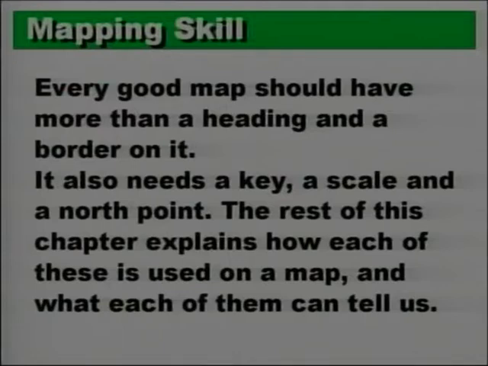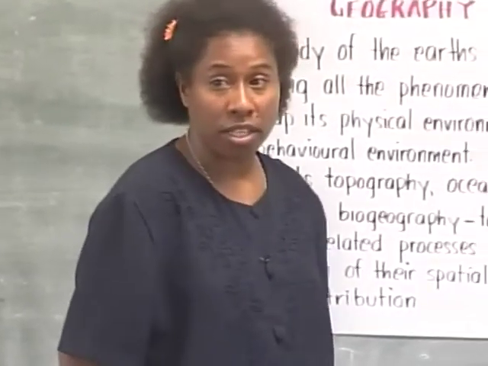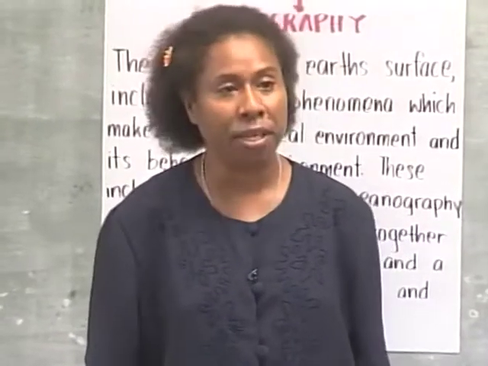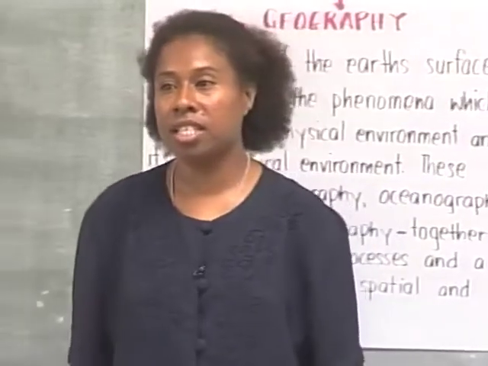Sorry, Yama, again, you need to get the microphone. Okay, very good. Any good map should contain a scale. That is one of the components. I mentioned that there are 4 components. So what are the other 3 beside the scale?